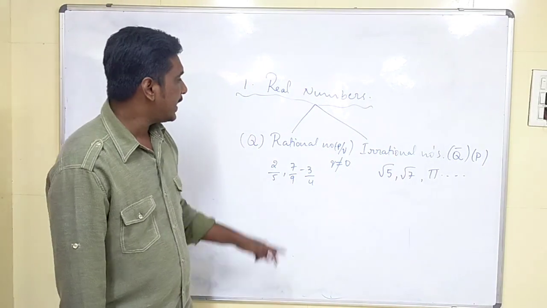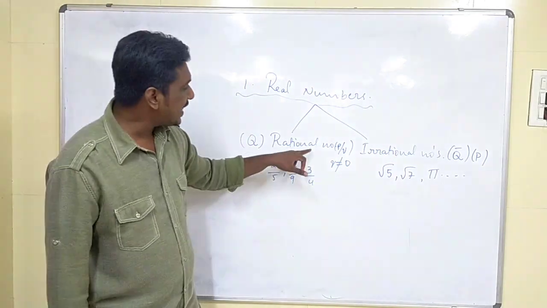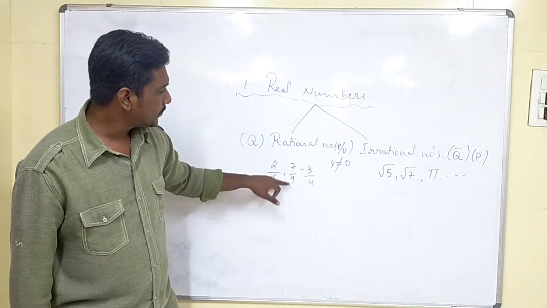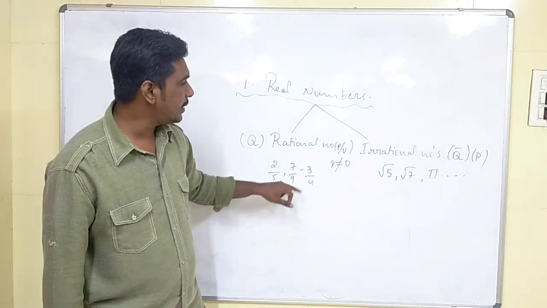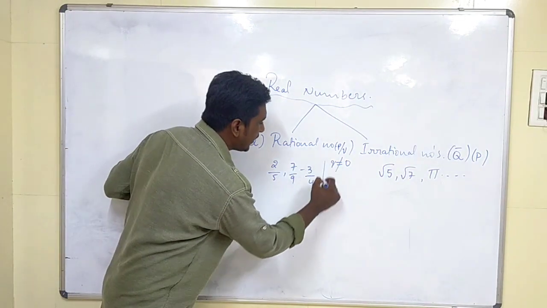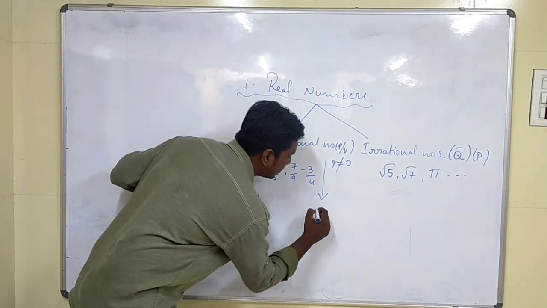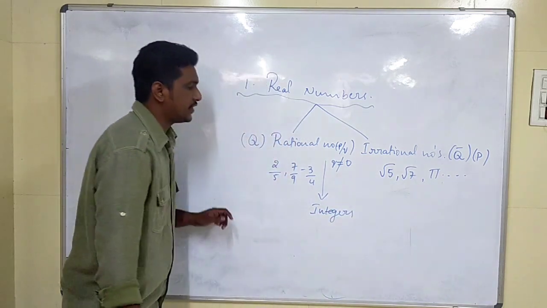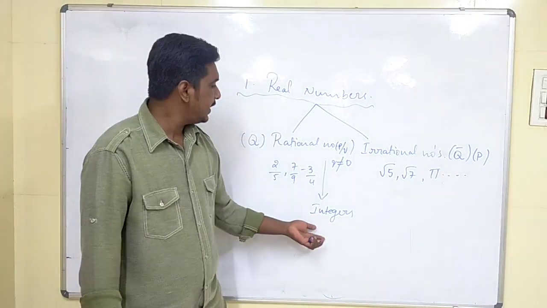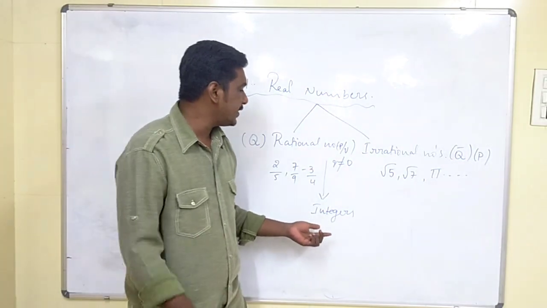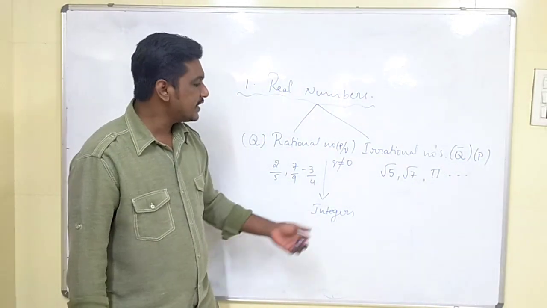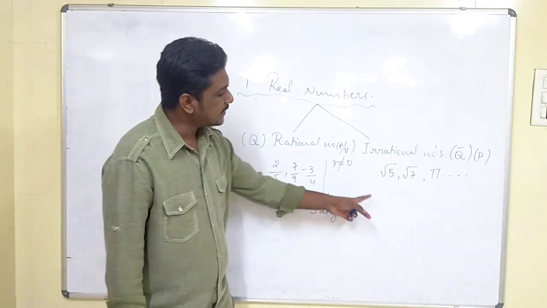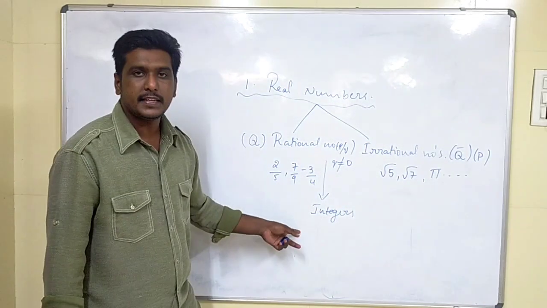Okay, children? Now, if you observe, while writing rational numbers we are using integers. So again, recollect once, what are integers? Integers are nothing but the combination of both the positive numbers as well as negative numbers, including 0.